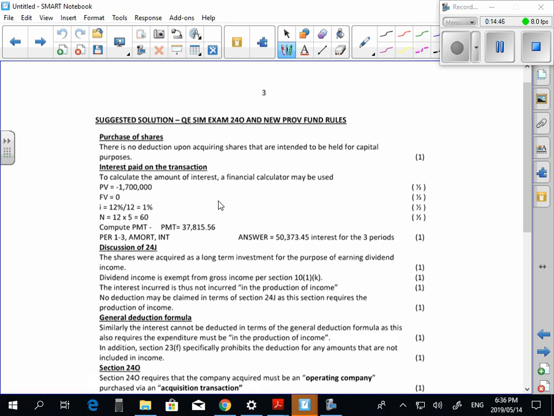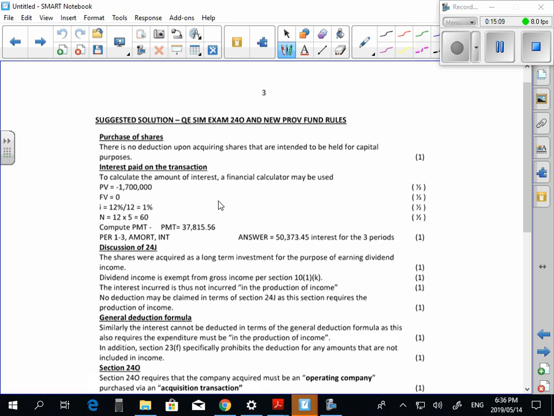Interest now, guys, we must calculate the interest. So it's your choice as to how you want to do it. But PV 1.7 million minus future value 0. I is equal to 12% divided by 12. It's calculated monthly, 1% a month. Number of months, 60 months it's being paid over. Compute payment. Once you've got your payment, you can do your amort calc.